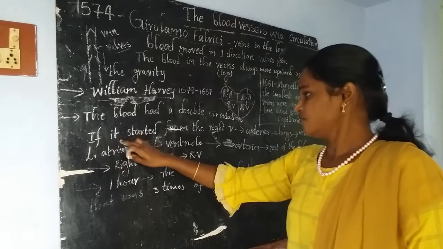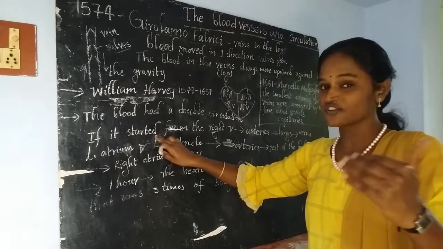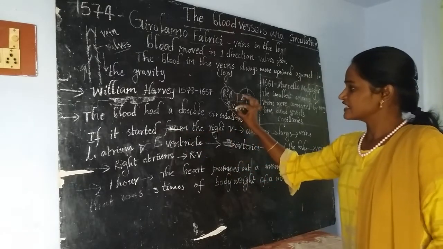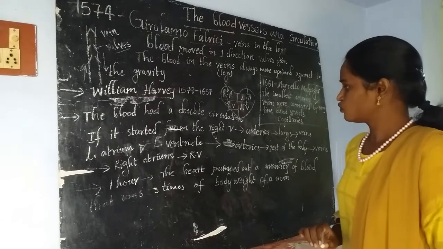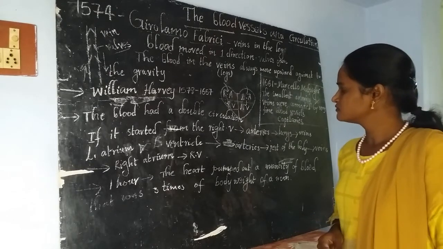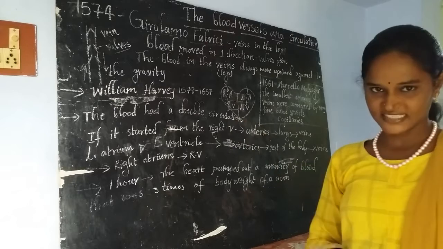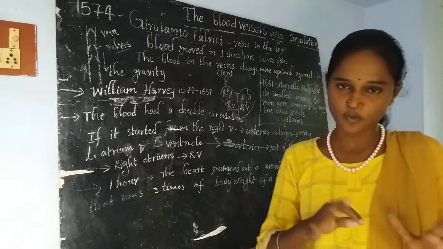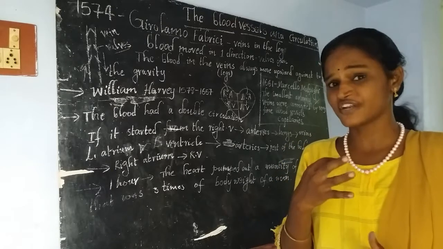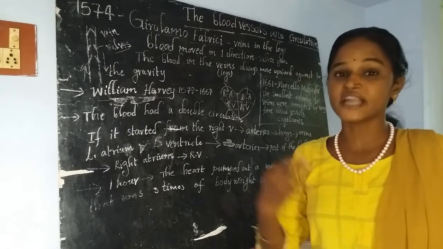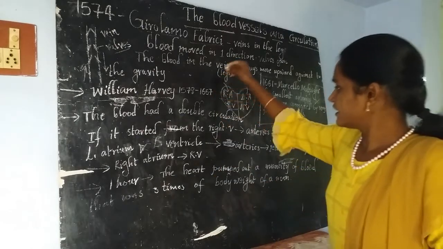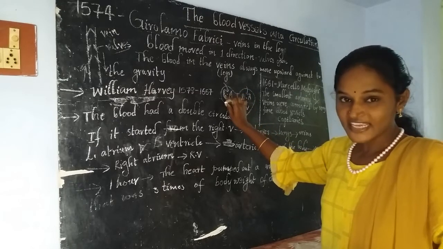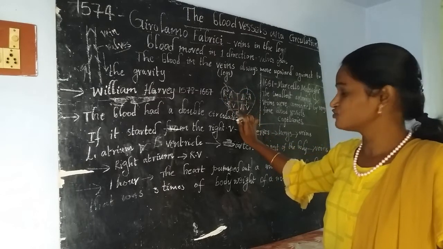The blood circulation starts from the right ventricle. The deoxygenated blood present in our body parts is collected by different veins called the superior and inferior vena cava, and that blood enters into the right atrium and then the right ventricle.